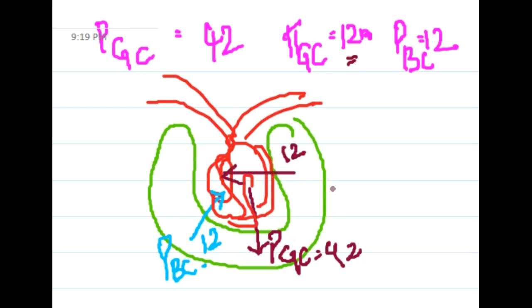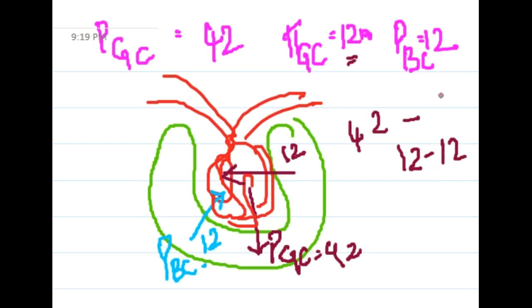So if you calculate it, 42 minus 12, minus, this is also 12, no? Actually, the question might have been given wrong.